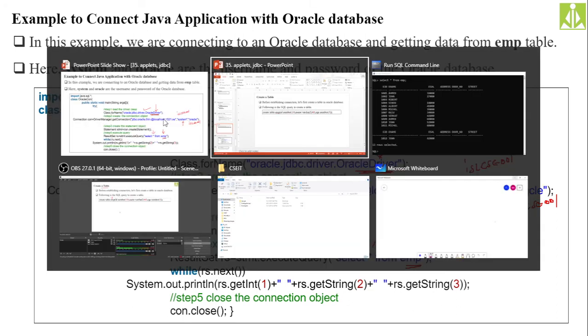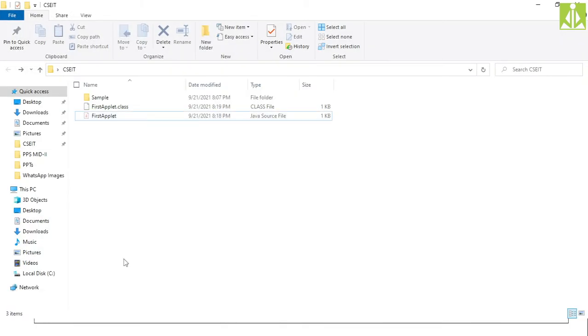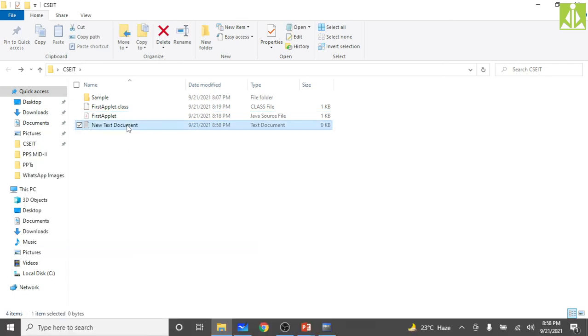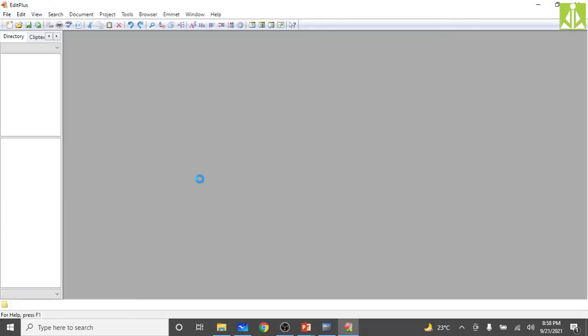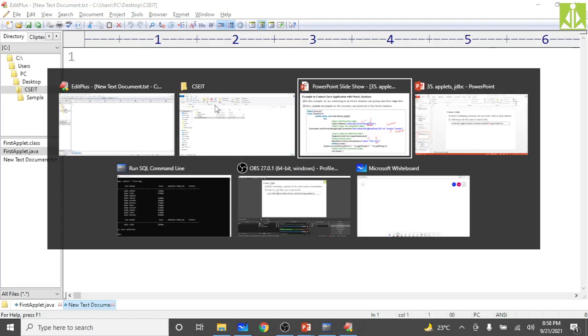Okay. So for that I need a temporary file, and open this temporary file with EditPlus. Here you put the coding, because writing the code in EditPlus is way easier than writing the code in Notepad. Because we get color coding whenever we are writing the class name, the method name, predefined stuff, keywords. So there is less probability of spelling mistakes. Okay, so here we will start writing the code.